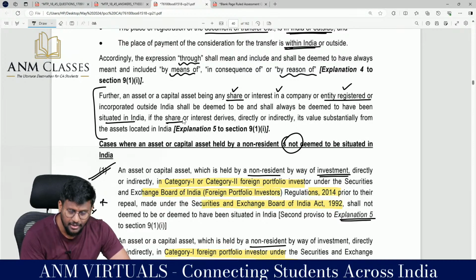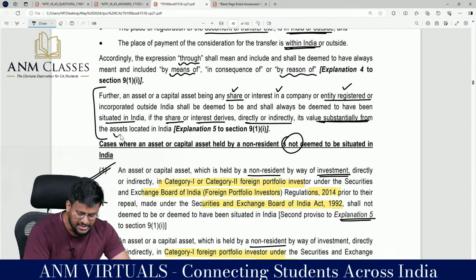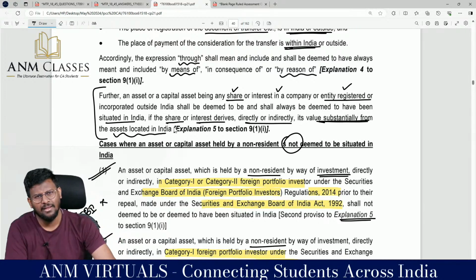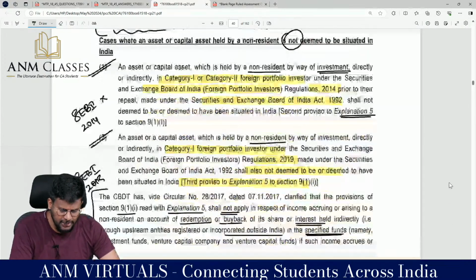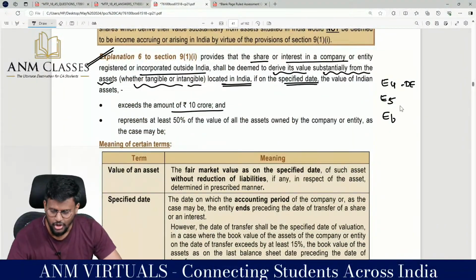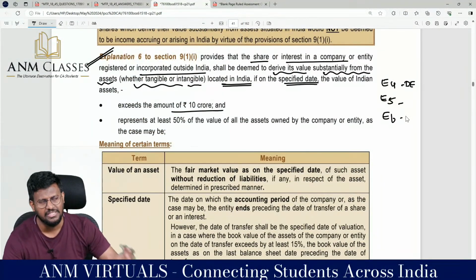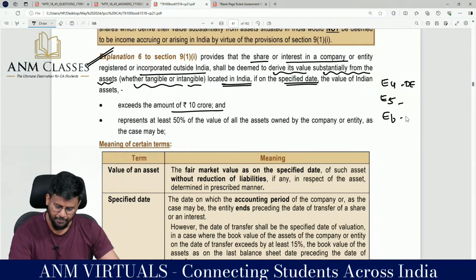If the share you have invested in, or the interest, derives directly or indirectly its value substantially from assets located in India. Sir, when can I say that the share or interest derives directly or indirectly substantially from assets located in India? That is what Explanation 6 is altogether. That means Explanation 6 is a supporting explanation to Explanation 5.